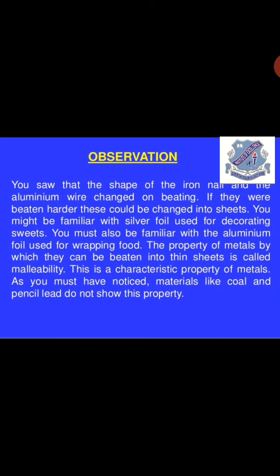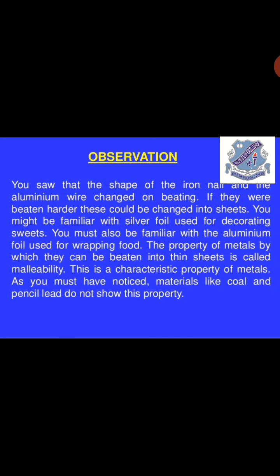You might be familiar with the silver foil used for decorating sweets. Silver foils are also used to keep chapatis or food hot in cold weather, or regularly in the kitchen your mom uses aluminium foils, because they have a property that they keep the food hot for a longer span of time.